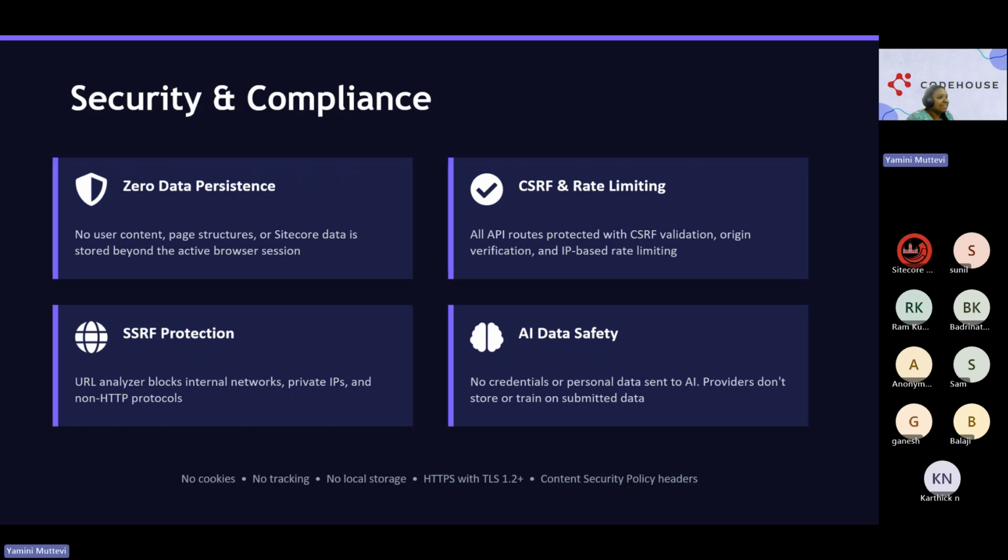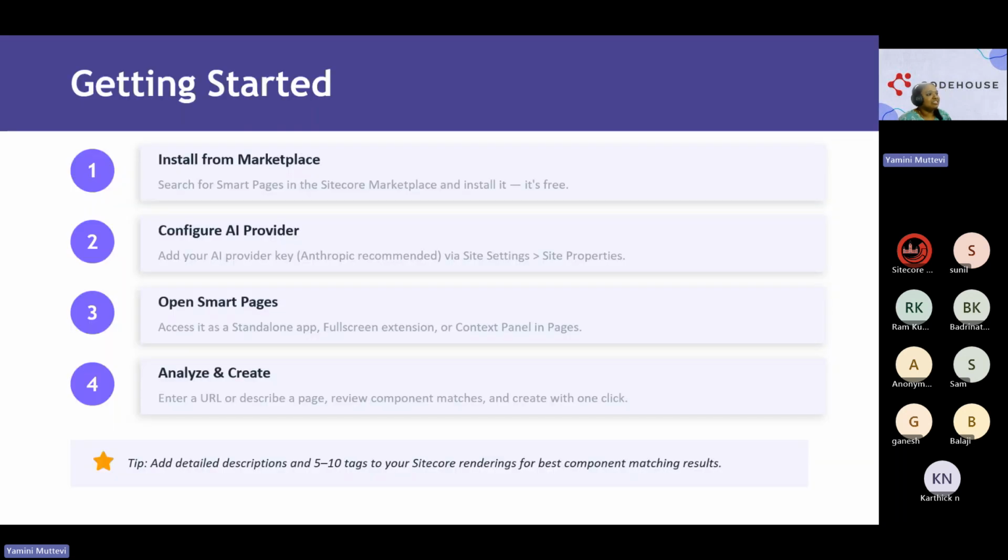Now moving on to the next slide, getting started. This is a simple marketplace application which is available, and it's free. It's not a paid or premium model. Freemium is where both paid and free features are usable, but this is a free application. You can use it, and the one thing you need is to configure your AI provider, because this is important. I could put in my own AI key, but that gets exhausted, right?